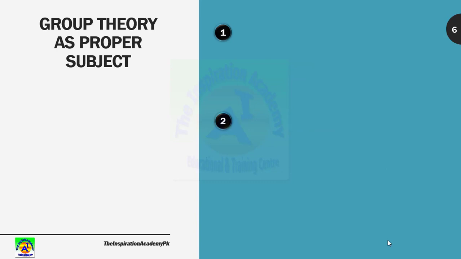After that, with all three roots, we came to a stage where we tried to combine them into a single subject, and at that stage group theory became a proper subject in the field of mathematics. Different mathematicians worked on group theory, researched it, and produced results that combined within a single subject. After that, in the late 19th century, group theory was first declared a proper subject.